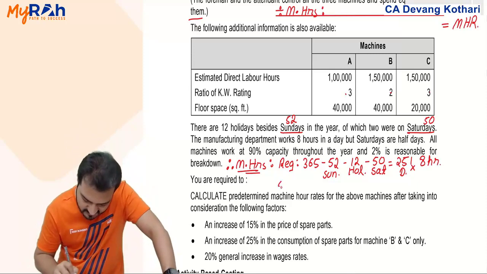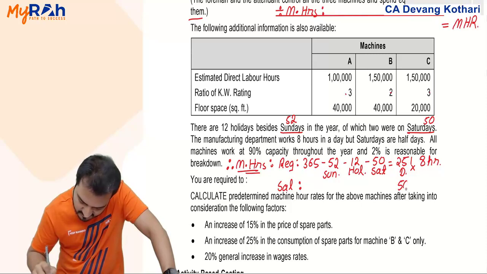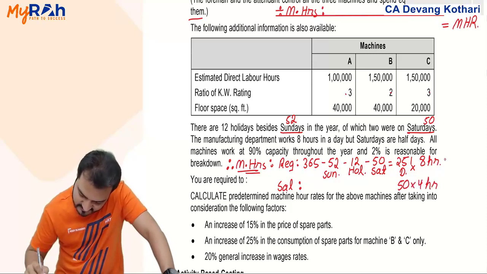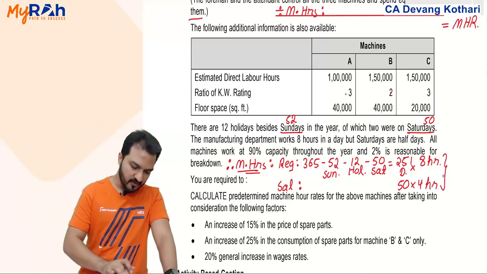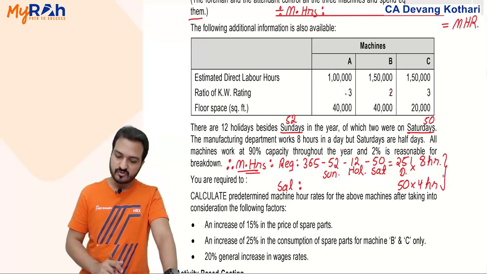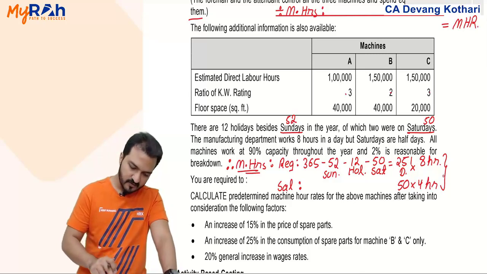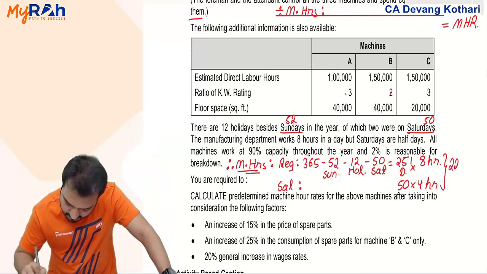Plus on the 50 Saturdays in the year, you work for 4 hours. This makes it 251 into 8 hours is 2008, plus 50 into 4 is 200, total 2208.